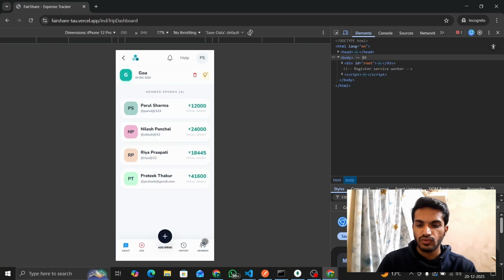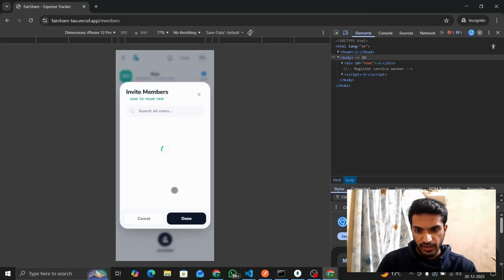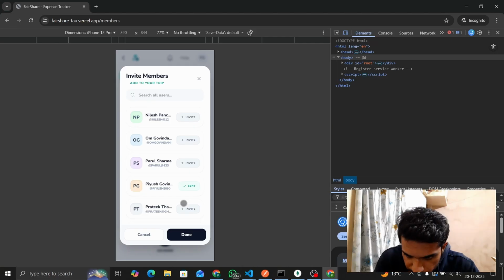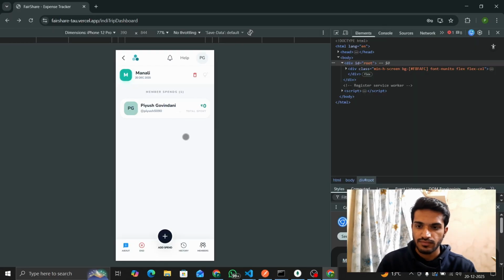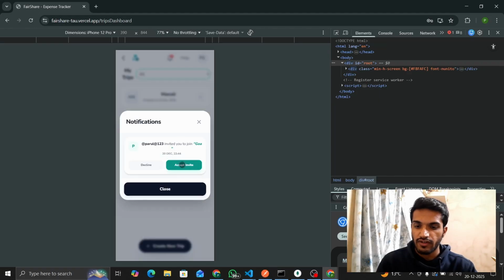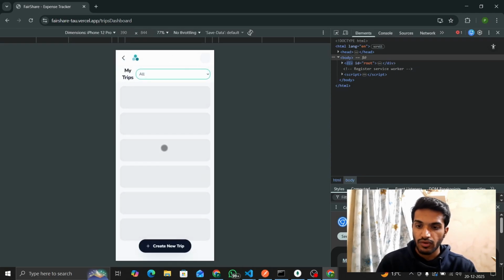Here I am going to add a new member which I have created just before. Let us invite that new account, the new member Piyush Govindani. I have invited him. The invitation is here for Piyush. Now I will accept that invitation of the group trip Goa. Now I am added to group trip Goa.